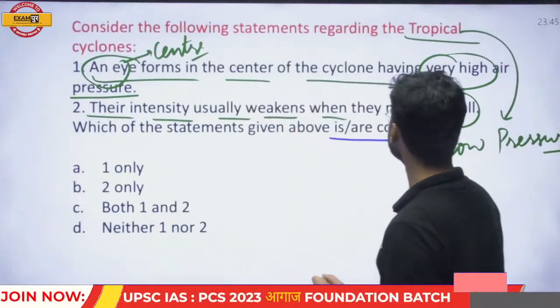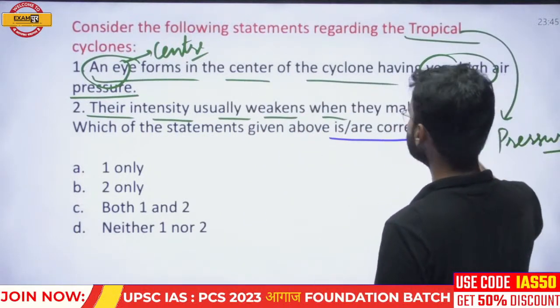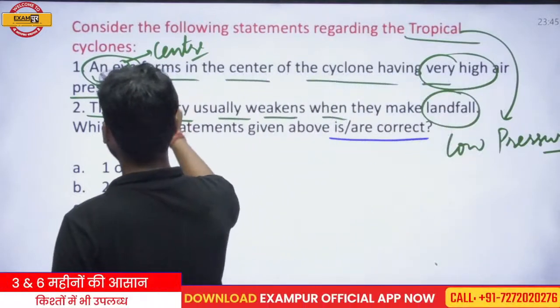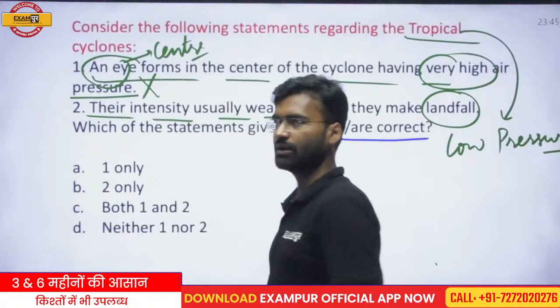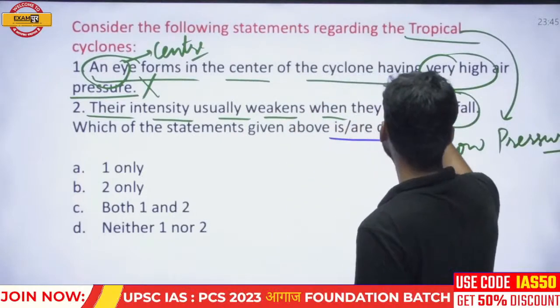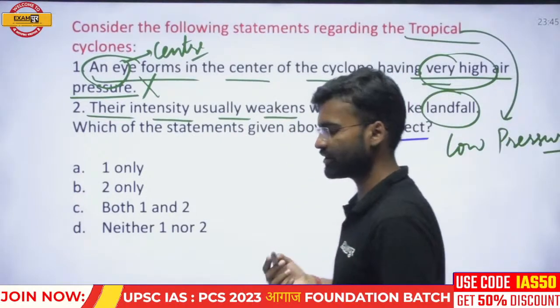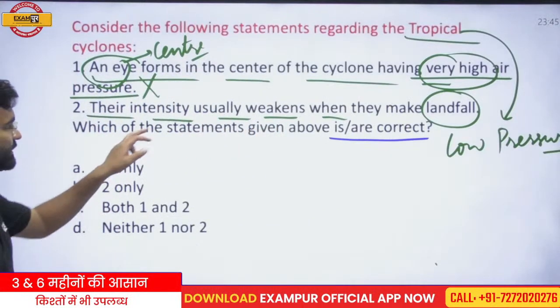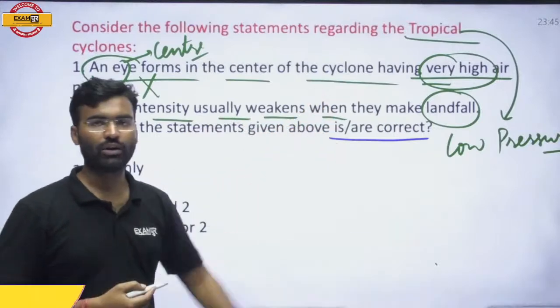Okay, so I think the first statement is clearly wrong, and you are getting properly why this statement is completely wrong, because it is not the center of high pressure, it is the center of low pressure. Okay, so second statement: their intensity usually weakens when they make landfall.